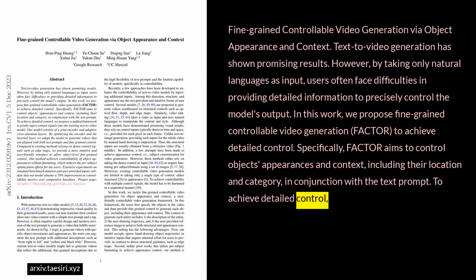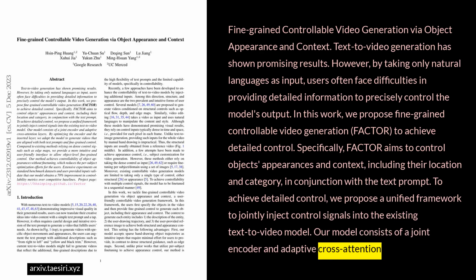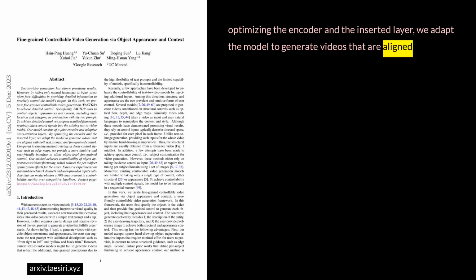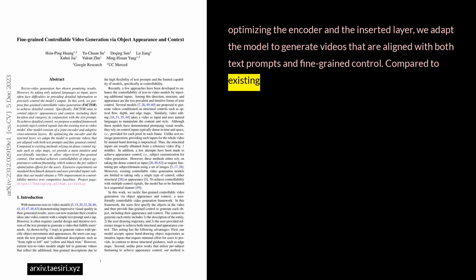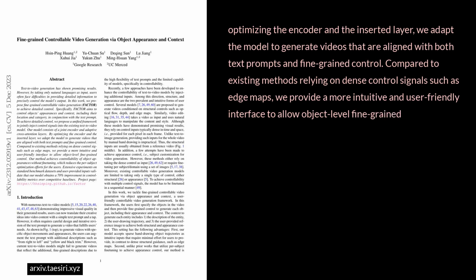To achieve detailed control, we propose a unified framework to jointly inject control signals into the existing text-to-video model. Our model consists of a joint encoder and adaptive cross-attention layers. By optimizing the encoder and the inserted layers, we adapt the model to generate videos that are aligned with both text prompts and fine-grained control. Compared to existing methods relying on dense control signals, such as edge maps, we provide a more intuitive and user-friendly interface to allow object-level fine-grained control.